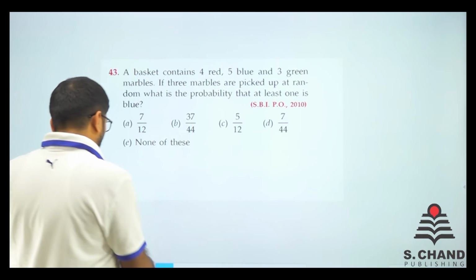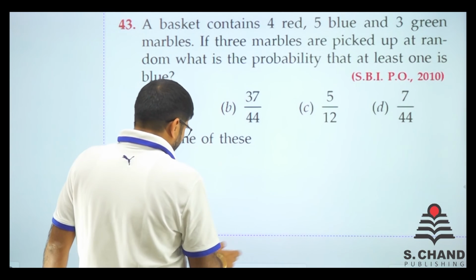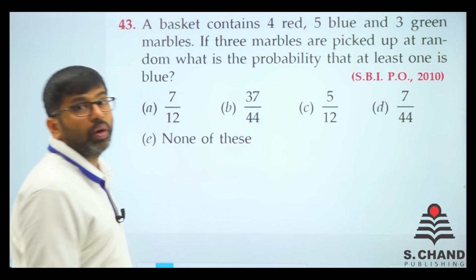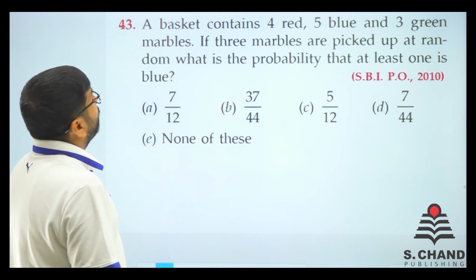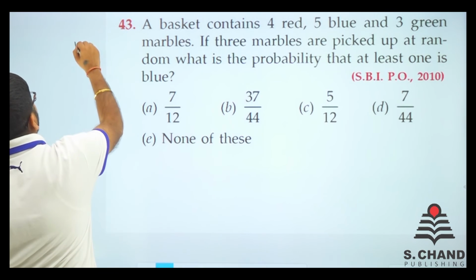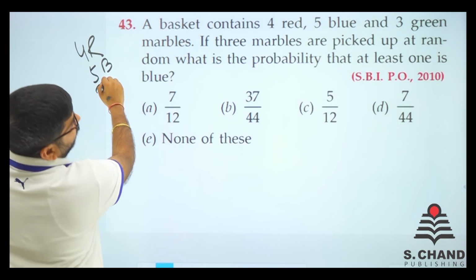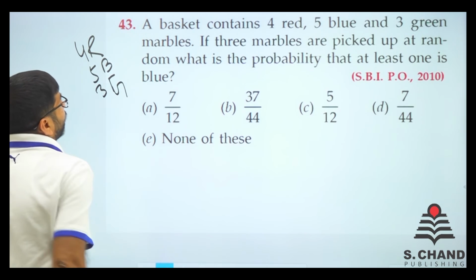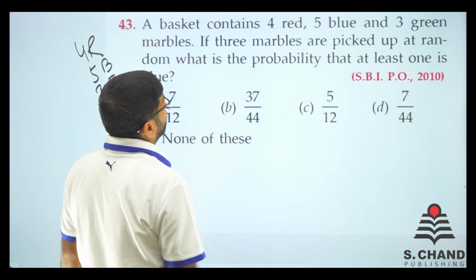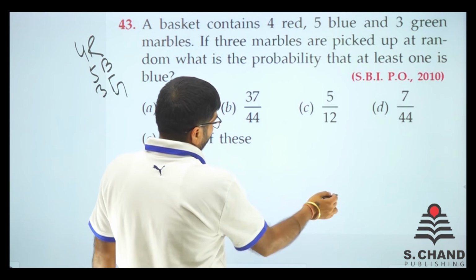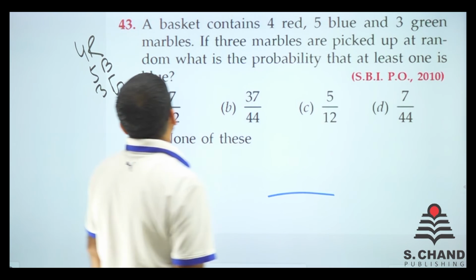We have with us question number 43. So this again is from one of the old papers, previous year papers. A basket contains 4 red, 5 blue and 3 green. If 3 marbles are picked up at random, what is the probability that at least one is blue? So at least one is blue.